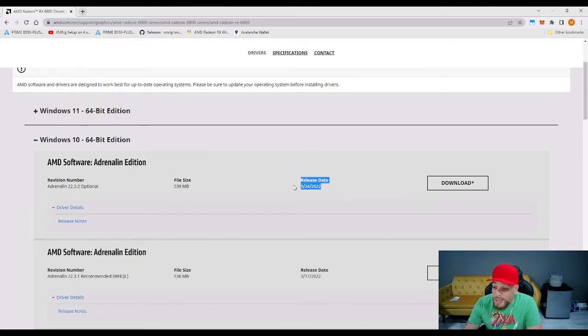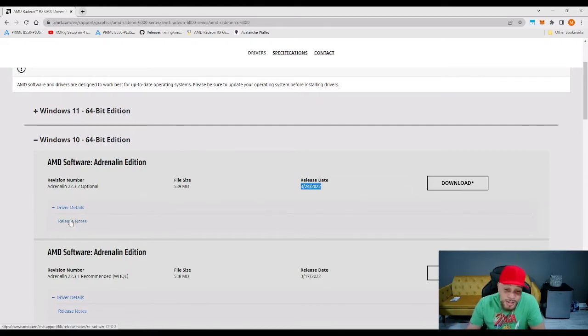All right, recently released, so it's more up to date. And you click on download. It'll download the file for you. You run it. You may have to do your UAC, accept that file so it can install properly. You may have to reboot a couple of times as well. And that I'm not going to show you, but that's as simple as it gets. You download this and you're good.